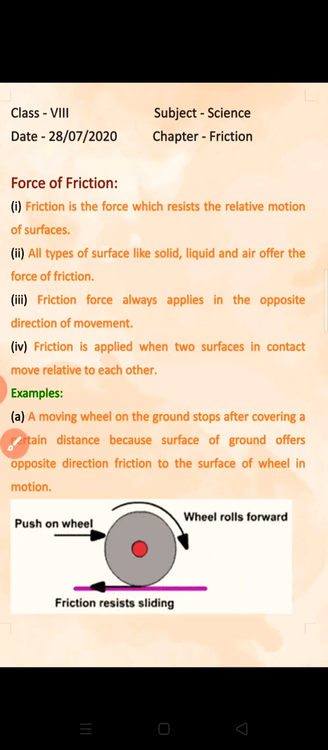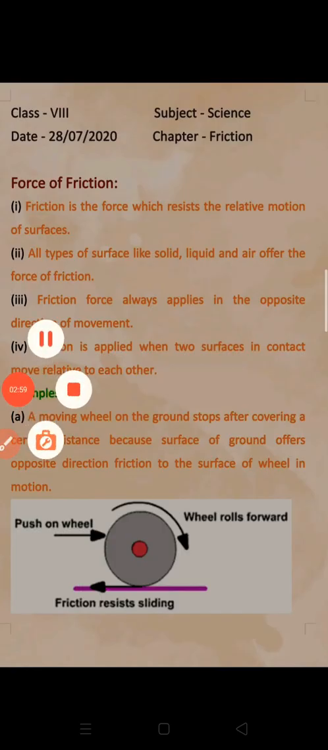All right, have you understood this thing about force of friction, and about how things stop moving at a certain distance? Okay, see, I will show you more examples in the next video.